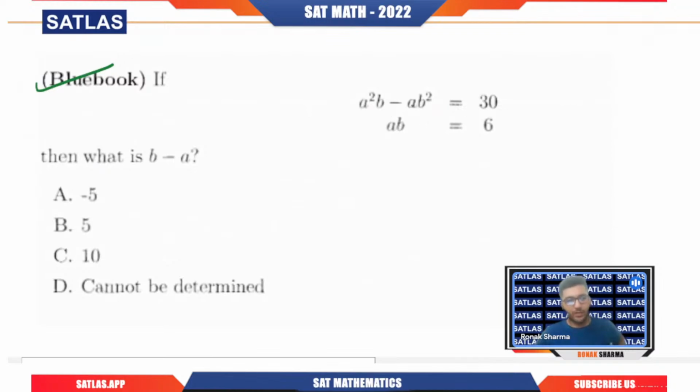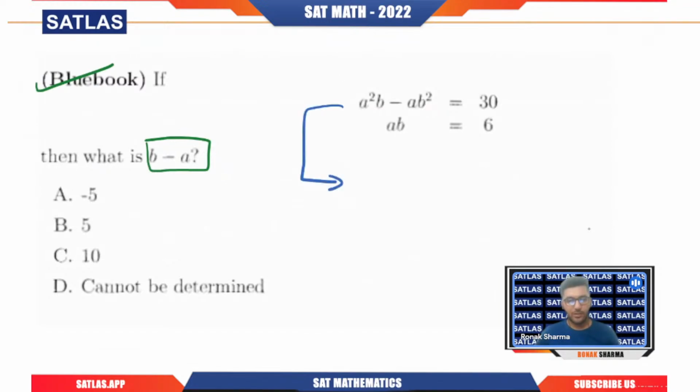Now we have the next question: if a square b minus ab square equals 30, and ab equals 6, they're asking us b minus a. See, I'm telling you again and again that whenever they give you a question based on equations, please try to focus on taking things common, because that is something you will find in most questions. Like here in the first equation, can you tell me what can be taken out as common? I will wait. Please tell me.